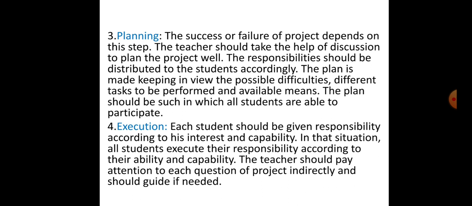Then execution. Each student should be given responsibility according to his interest and capability so that he is able to contribute in the completion of the project. In that situation, all students execute their responsibility according to their ability and capability. While completing the project, they feel the need to acquire new knowledge besides the teacher helps them suitably. The teacher should pay attention to each question of the project indirectly and should guide if needed.